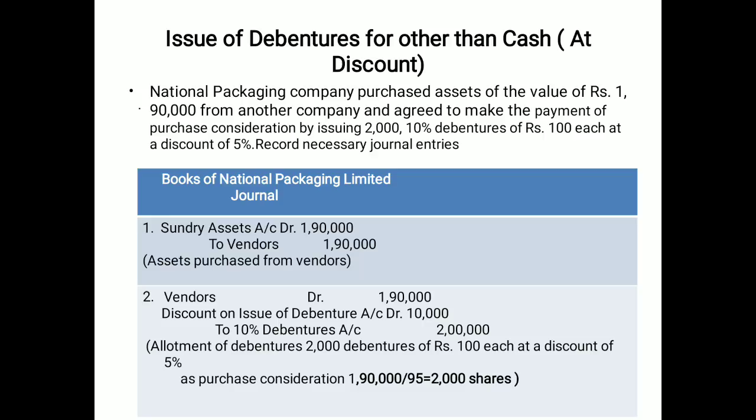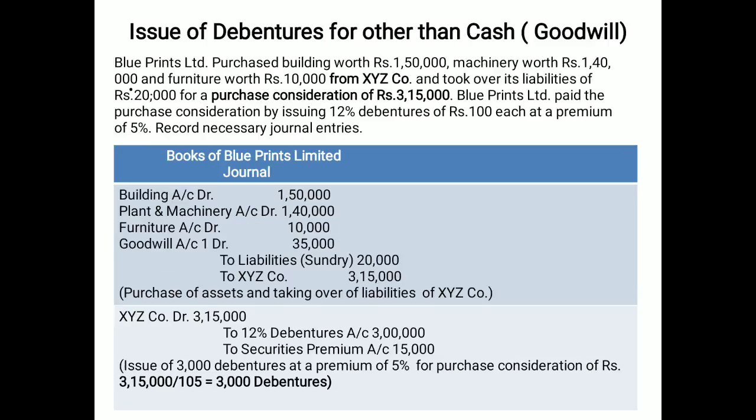Now you will do all the sums accordingly. And now I am moving to one more thing. Look at the first entry. The first entry refers to the purchase of many other kinds of machinery and furniture, liabilities are taken over, and the purchase consideration is also given in front of XYZ. After putting all the assets and liabilities, sometimes a difference may be there. If the debit side has the difference, it will be placed with goodwill. If the credit side gets the difference, it will be filled with capital reserve.